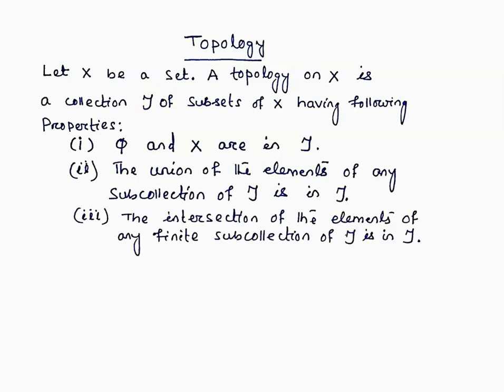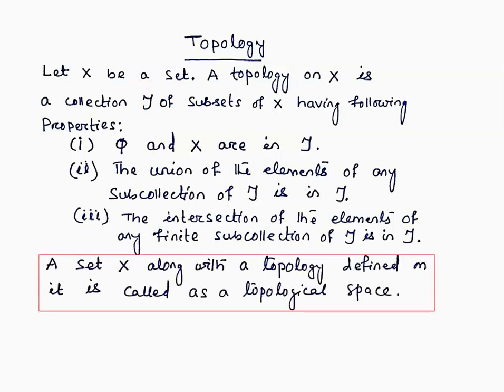The third condition says that the intersection of the elements of any finite subcollection of tau is in tau. That means if we collect a finite number of elements from this collection tau and take their intersection, then the intersection is also a member of this collection. If all these three conditions are satisfied, then we say that tau is a topology on X. A set X along with a topology defined on it is known as a topological space.